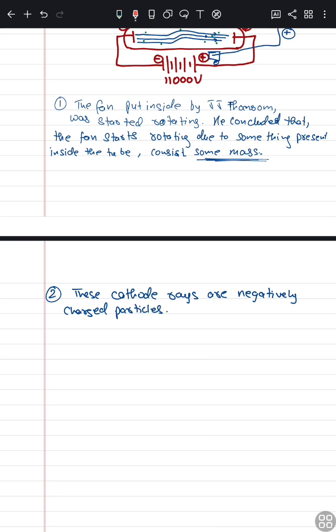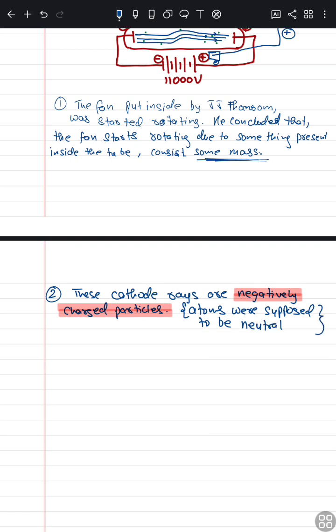This was something very important which was inferred from this experiment: these cathode rays were negatively charged particles. And why was this so important? Because according to the theories of the time, atoms were supposed to be neutral.